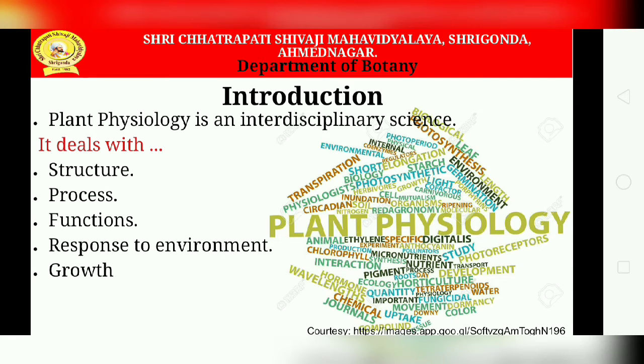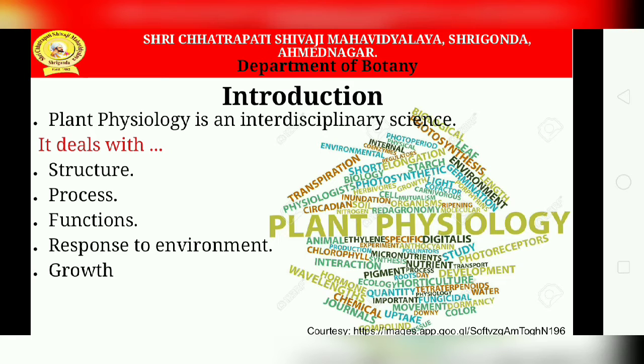Plant structure, process and functions are correlated, which is the basis of the study of plant physiology, and they change in response to the environment. It helps the growth of the plant.